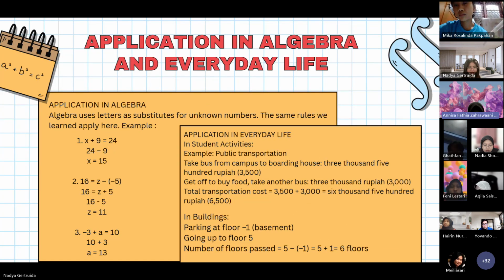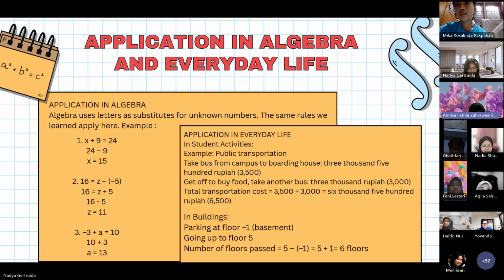Application in algebra and everyday life. The rules we have learned are not only useful for ordinary numbers, but are also very important in algebra. Algebra is mathematics that uses letters as substitutes for unknown numbers. Example, x added to 9, the sum is 24. To find x, 24 subtracted by 9, the result x is 15.